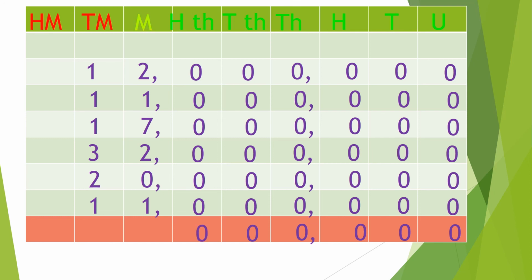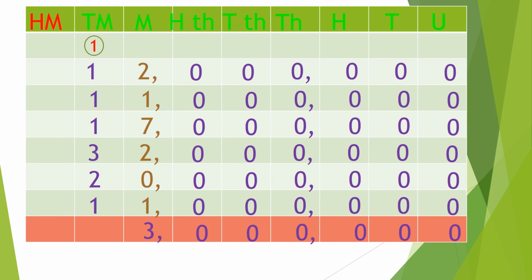Now we will move towards the millions. We can see that there is 2. If we add 1 to 2, we get 3. If we add 7 to 3, we get 10. If we add 2 to 10, we get 12. And 0 means nothing. So we will add 1 here. It makes 13. We will write 3 here and we will carry forward 1 to the 10 millions.